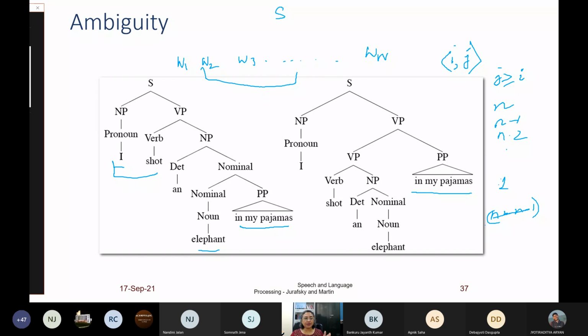There are possible n square, but we only take j greater than or equal to i. So we have divided by 2. So approximately n square by 2 sequences are there, right? Do you all agree?